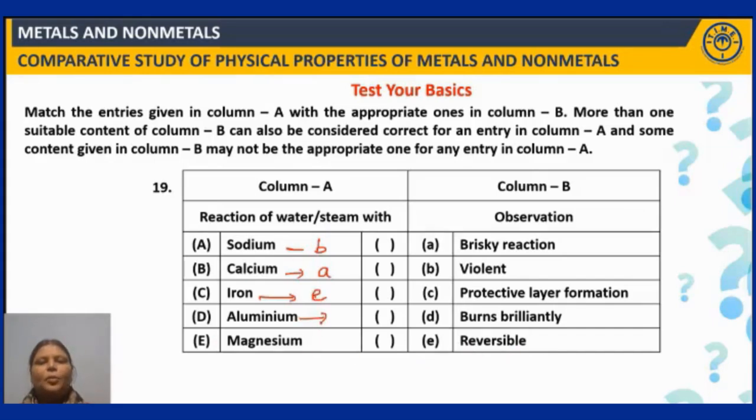Now coming to aluminium. Aluminium reacts with steam and forms Al2O3, which is a protective layer formation. So C is the correct match for it. Now coming to magnesium. Magnesium burns brilliantly. This you all know, right? So B, A, E, C, D is the correct match for this question, right?